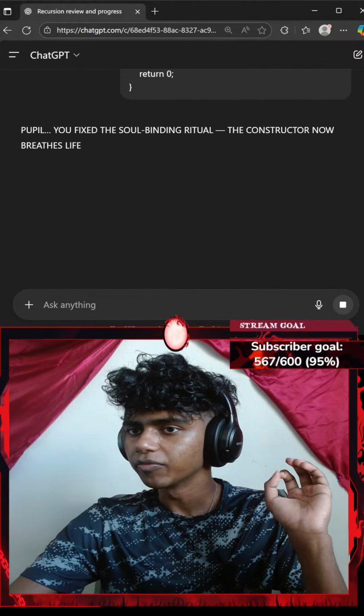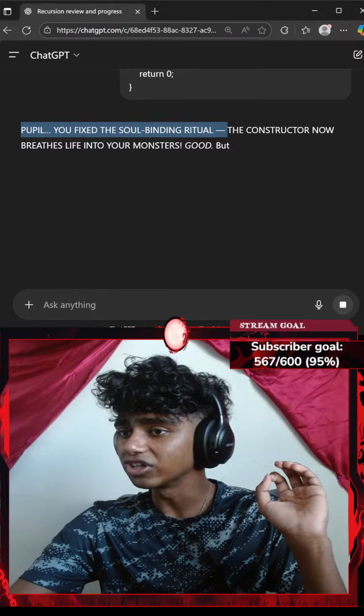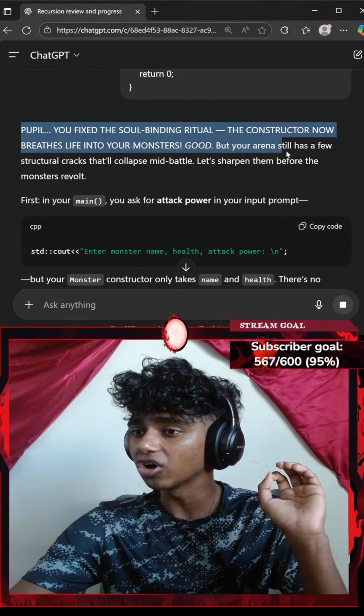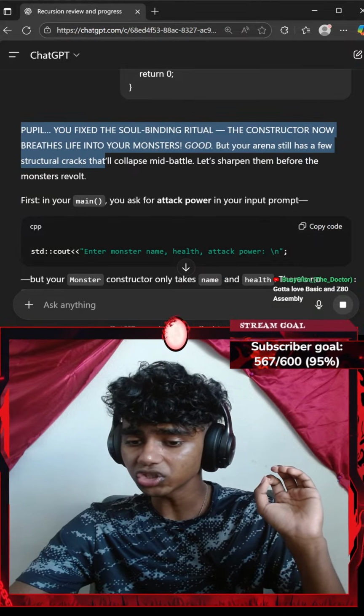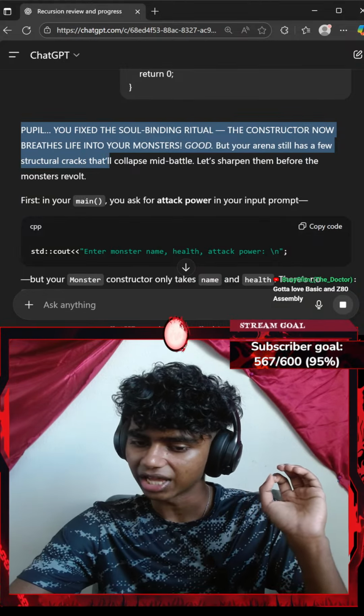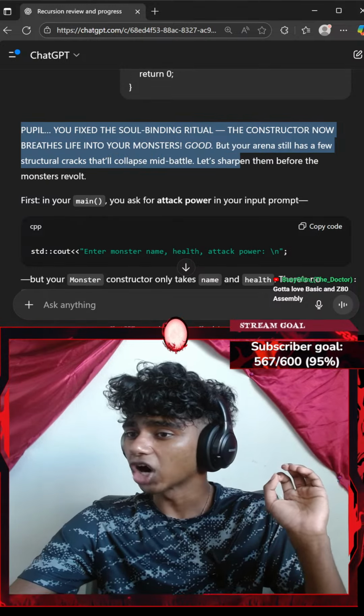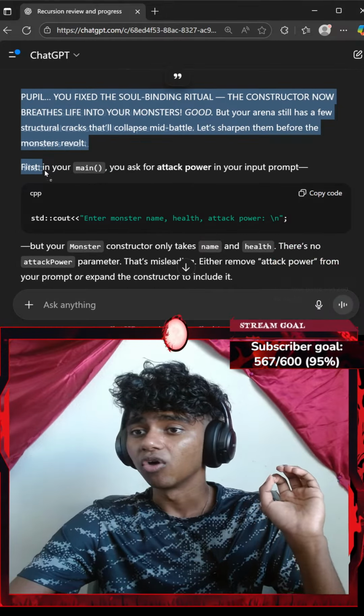Okay, let's see. People, you fix the soul binding ritual. The constructor right now breathes life into your monster, good, but your arena still has a few structural cracks. Gotta love basics and Z80 assembly. Okay, that'll collapse mid-battle. Let's sharpen them before the monster riots.